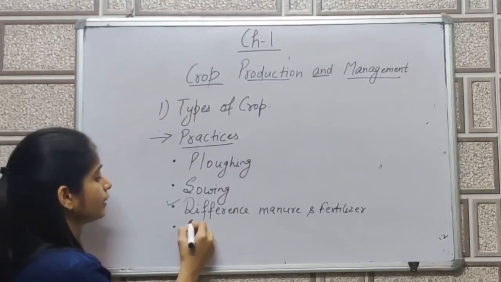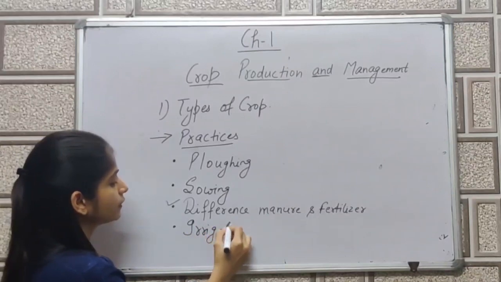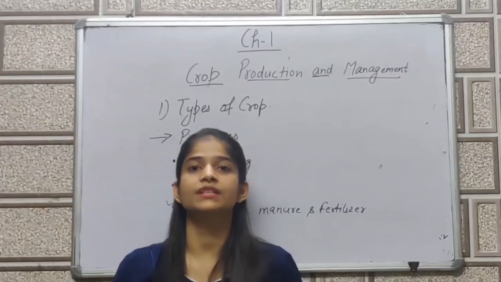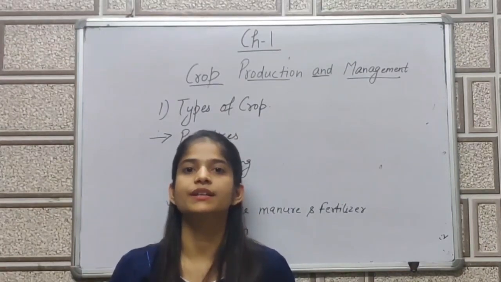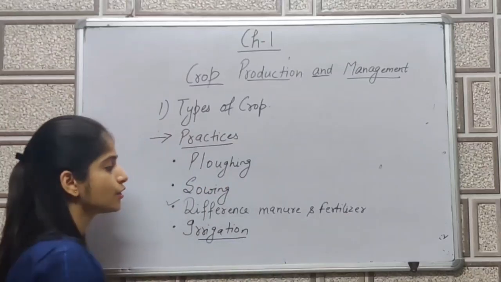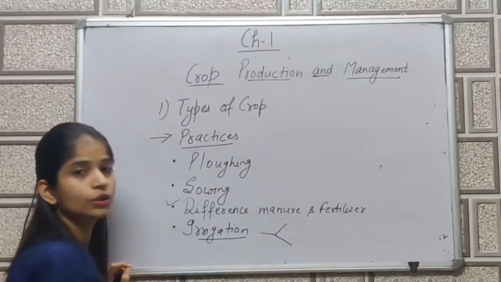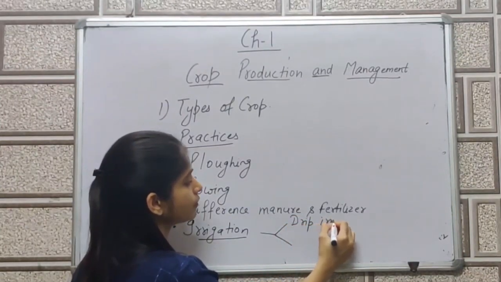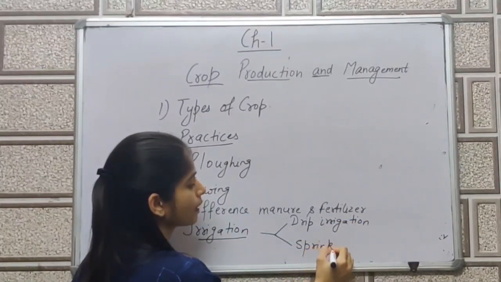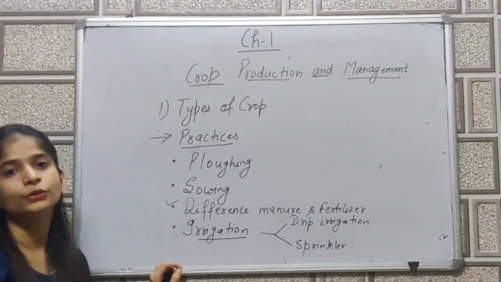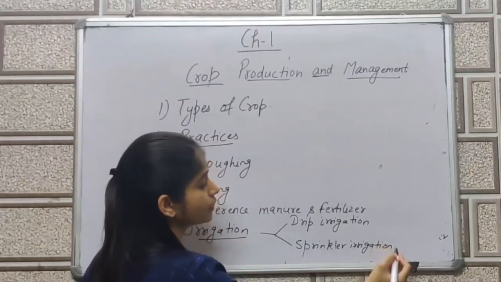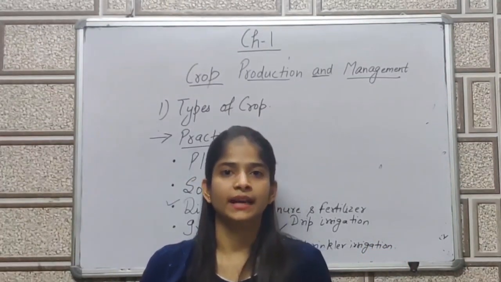That is important. In the last, we have discussed irrigation. Irrigation is the method where we supply water to the crops at regular intervals. In the case of irrigation, we have discussed two very important techniques: drip irrigation and the sprinkler. I have already discussed where we use the sprinkler irrigation method and where we use the drip irrigation method. So this is what we have done in today's class.